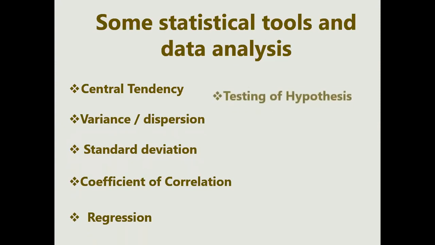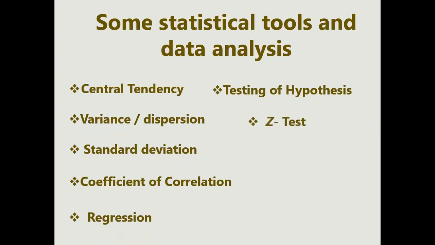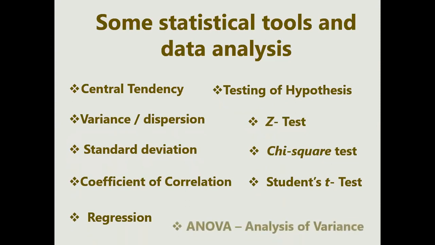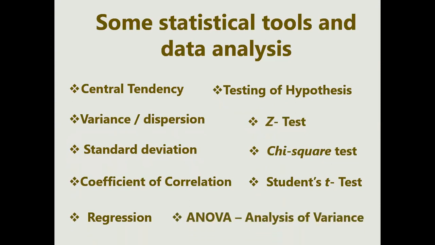And there are later types of testing hypothesis, which can be measured with the help of the z-test, chi-square test, t-test, and also with the ANOVA. ANOVA is a special feature because it has many options. So all these data tools we are going to study. Today we will go for the central tendency.